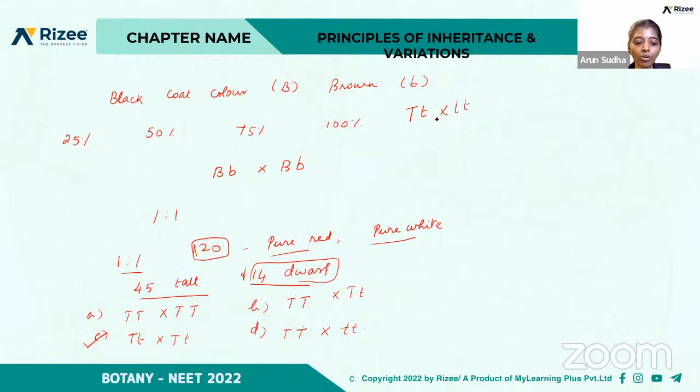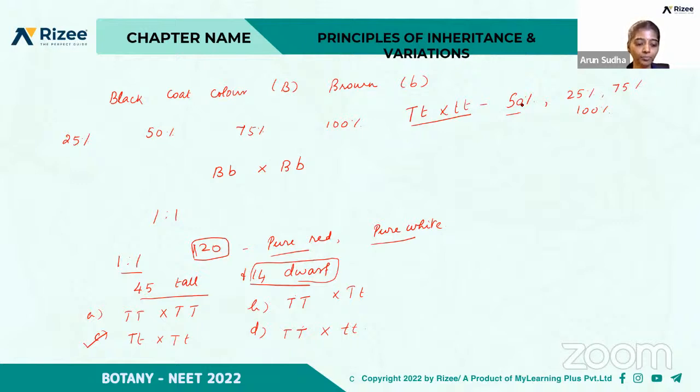What will be the ratio of dwarf plants in the progeny? Yeah, this cross. So A, 50, is the right answer. That is 50% will be of dwarf plants.